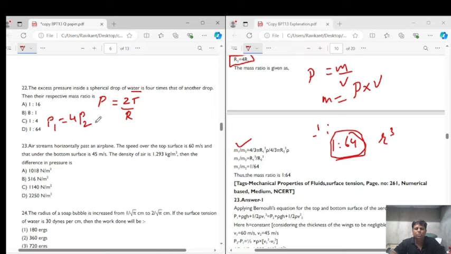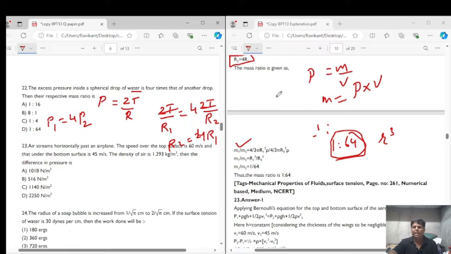So the pressure in one of the drops is 4 times the pressure in the other. So we can say that 2T by R1 is equal to 4 times 2T by R2, right? This and this cancel out. We get R2 is equal to 4 times R1, right? This is the ratio of the radius.